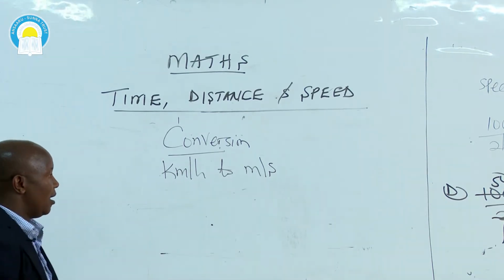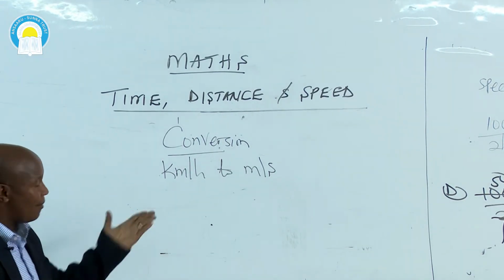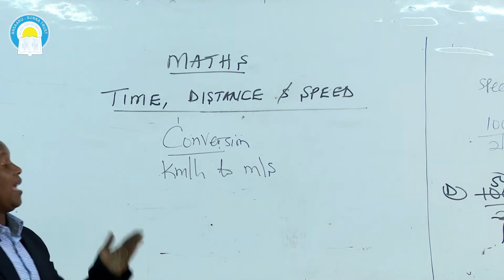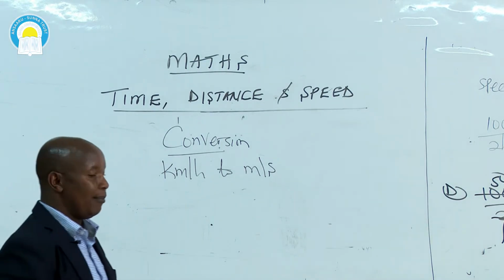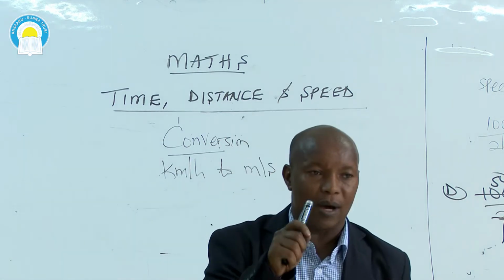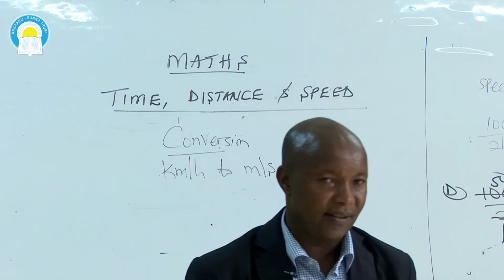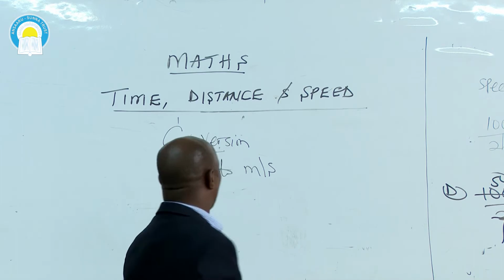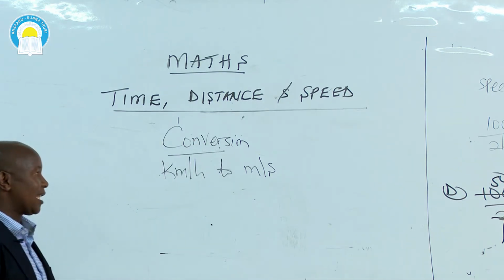Class, the examiners whom we are having nowadays, they are very tricky. You'll get the answer in kilometers per hour, but the examiner demands that you write your answer in meters per second. That's why I want to clarify this issue of converting kilometers per hour to meters per second.